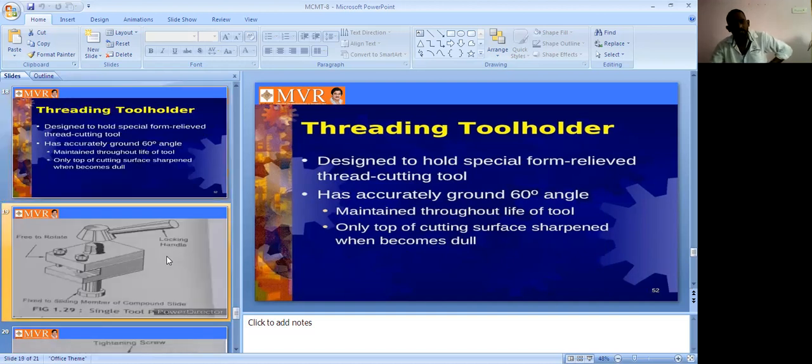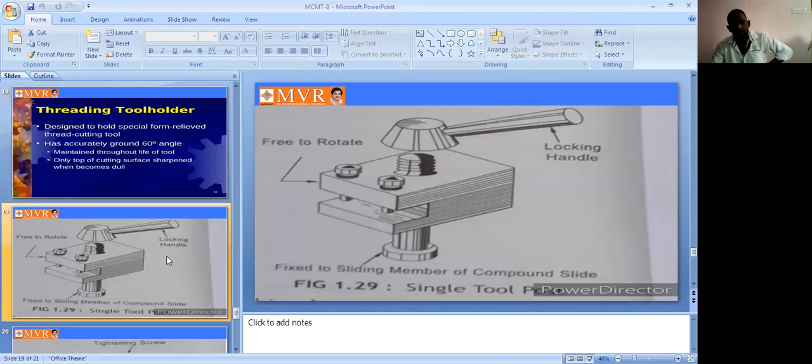Another one we can see is the tool post. In this tool post, first it is a single tool post. Next one we have the American tool post. Next one is the 4-way tool post. So these are the tool posts.